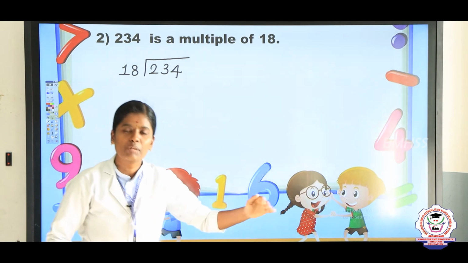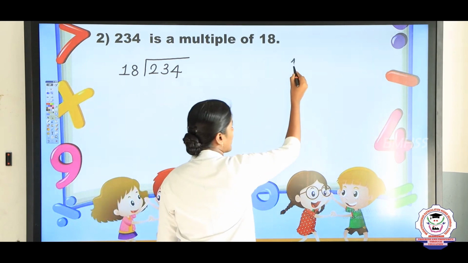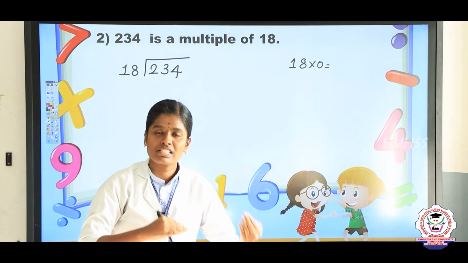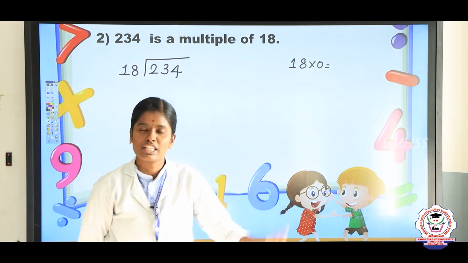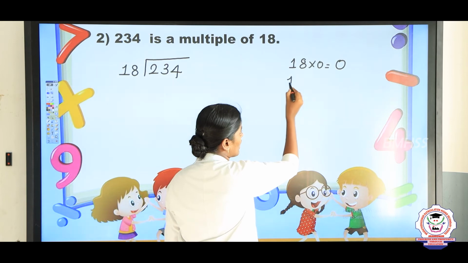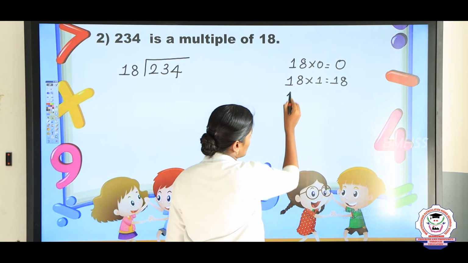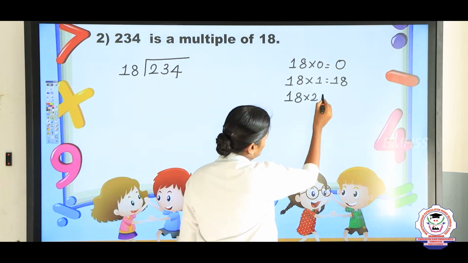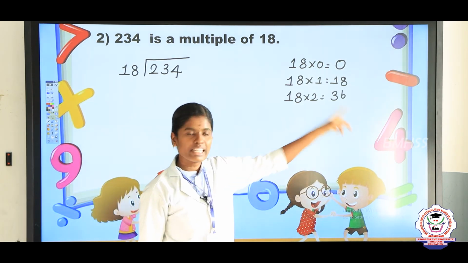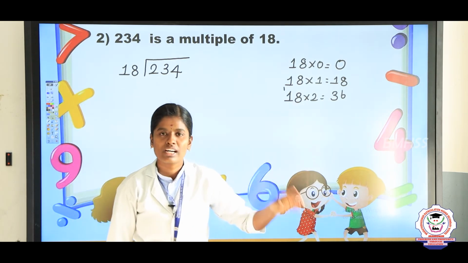Now you take 18 and multiply by 0 and multiply by 1, multiply by 2, it will go on. So listen here, take 18 zeros are. 18 zeros are, any number you multiply by 0, you are getting the answer 0. So write 18 zeros are 0. The next one is 18 ones are 18 and the next one is 18 twos are 36. So listen my children, here itself you multiply. 2 8s are 16, carry 1 and 2 ones are 2 plus 1, the answer is 3. So 18 twos are 36.